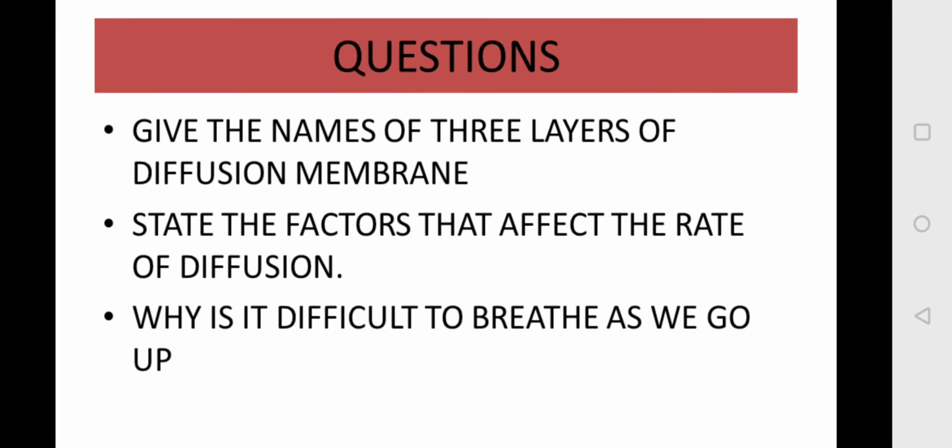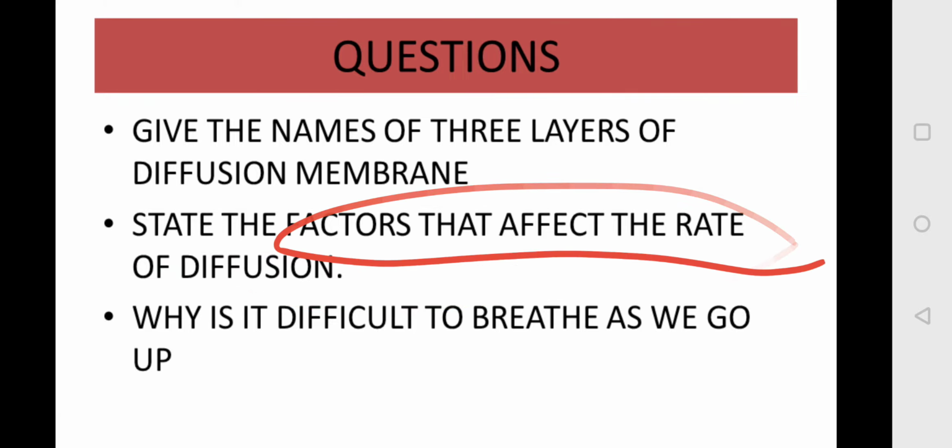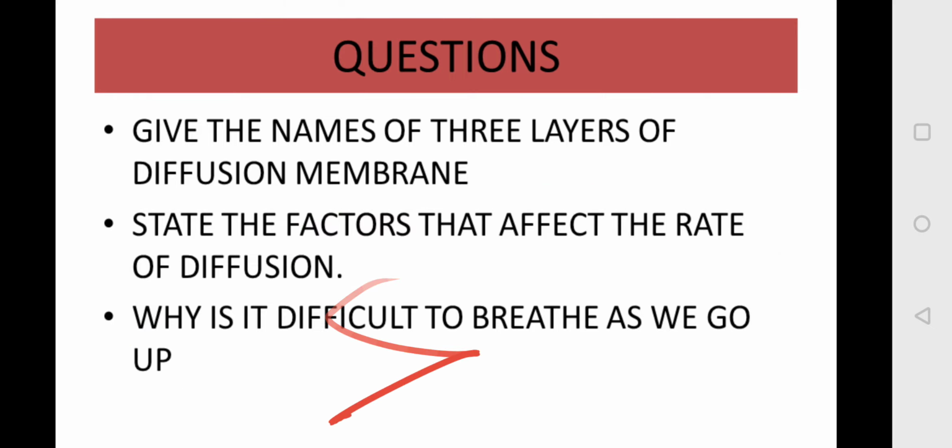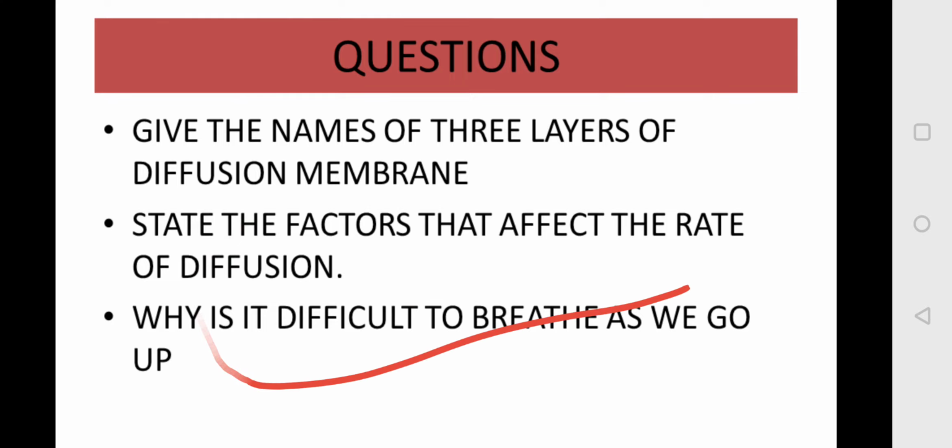Second question, state the factors that affect the rate of diffusion. The factors that affect the rate of diffusion are the thickness of the membrane, surface area of the membrane, and the permeability of the membrane, as well as the solubility of gases and the partial pressure. Okay, so remember guys, these all are the factors that affect the rate of diffusion. Say for example, if the surface area of the membrane increases, the rate of diffusion also increases.